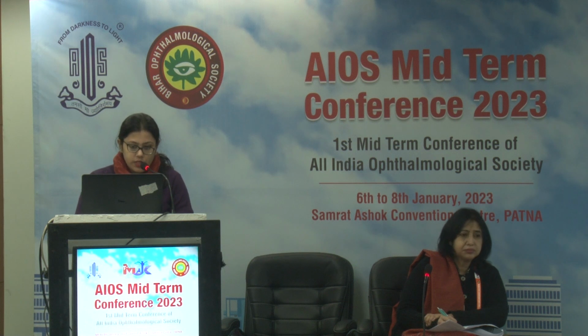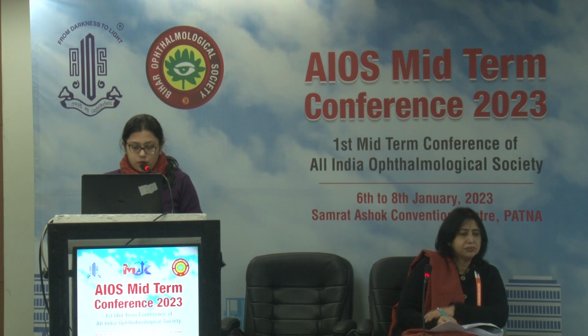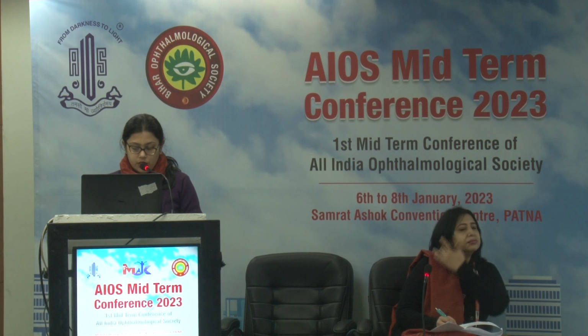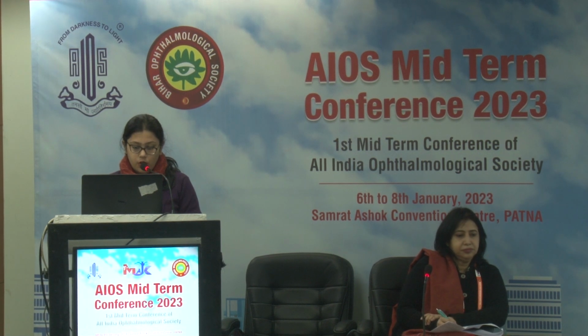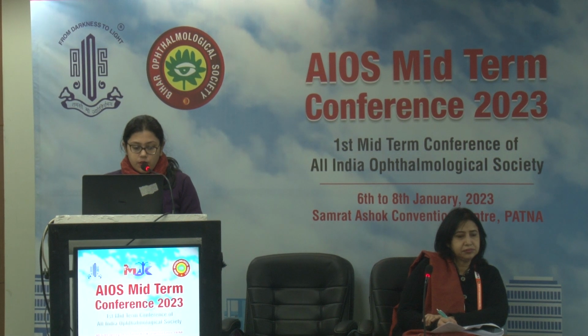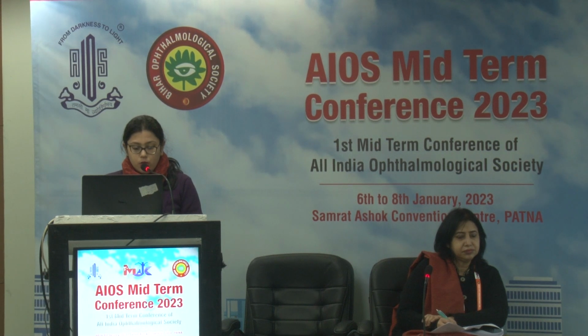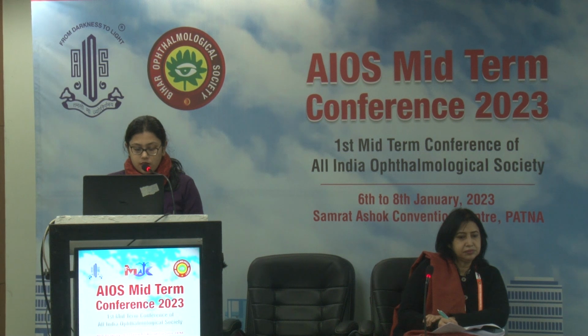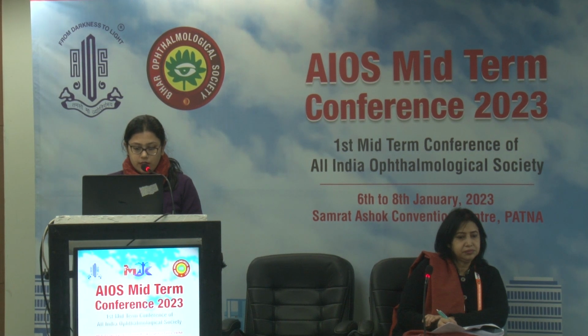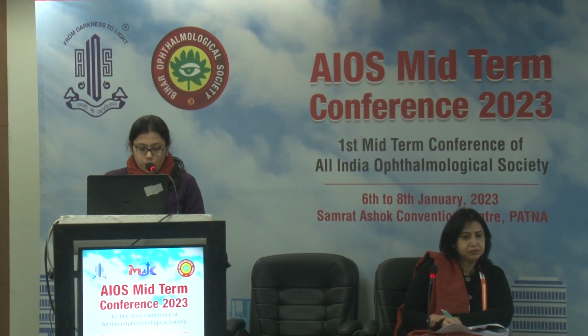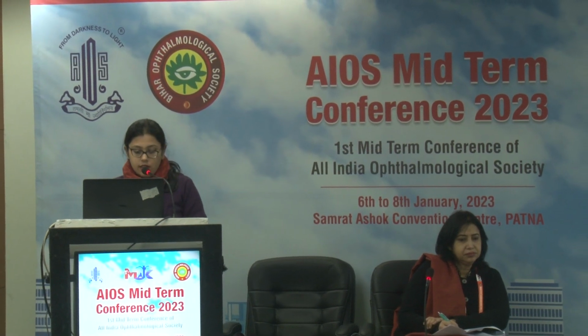As we all know, pterygium is a degenerative disorder of the conjunctiva which presents as a triangular fleshy fibrovascular proliferation from the bulbar conjunctiva onto the cornea, located mostly on the nasal side. In India, the prevalence ranges around 9.5% to 13% and is most commonly seen in the rural areas of the country. Regarding the pathogenesis, it is mainly associated with UV light exposure. However, it remains quite controversial.